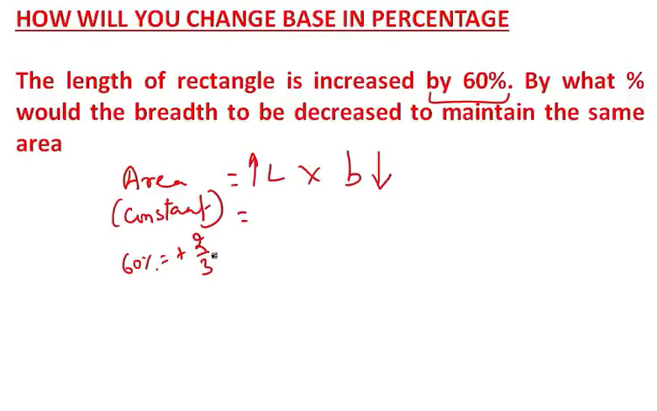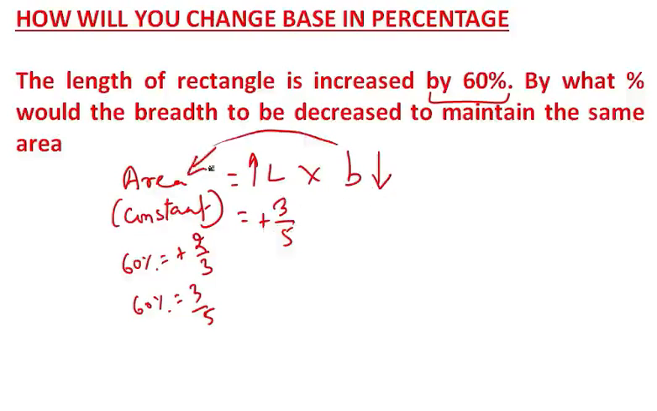Is it 2 by 3? No. 60% means it is 3 by 5. Okay, fine. This is 3 by 5, right? Length is increased by 3 by 5. 60% is 3 by 5. So if this is increasing, now we have to decrease the breadth to keep the area constant.